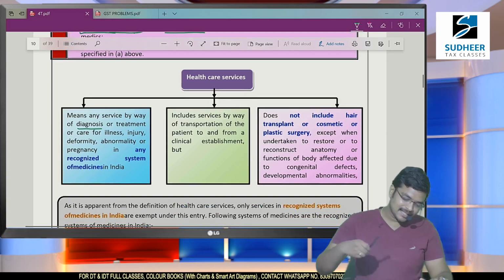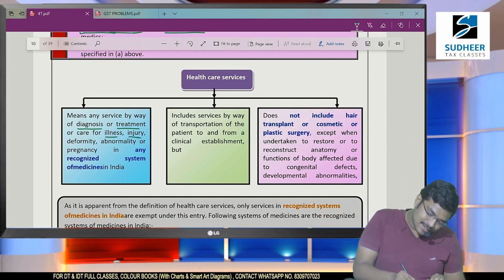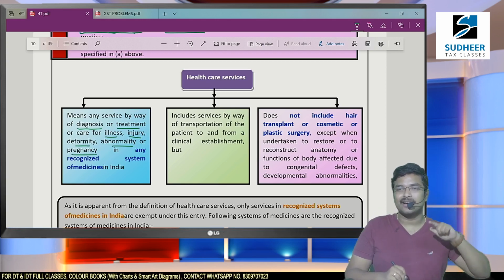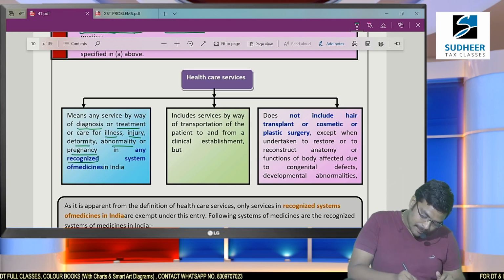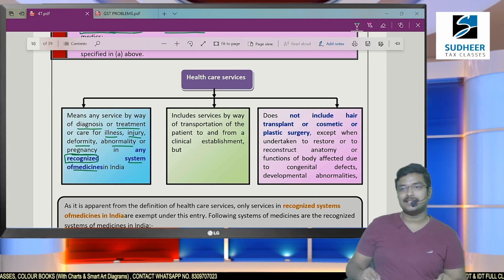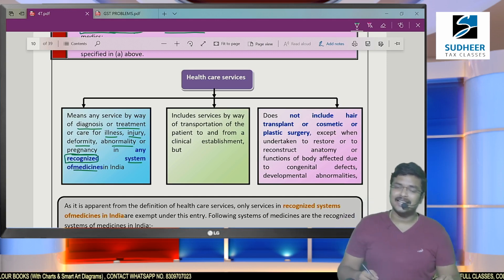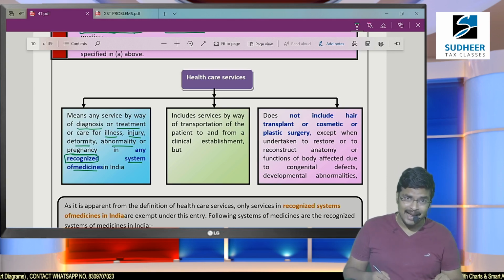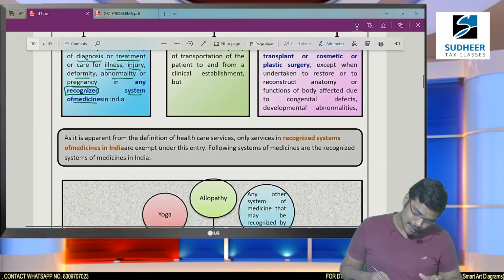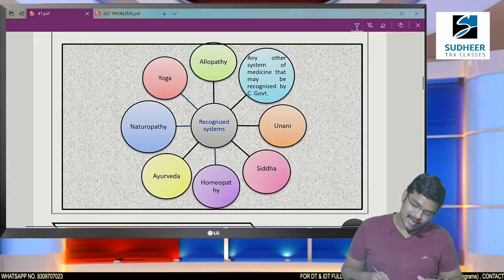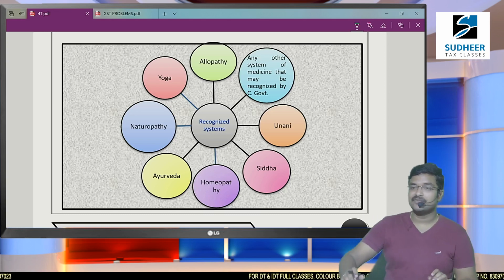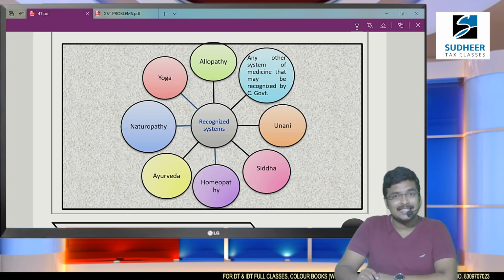So the healthcare service definition includes all types of treatment for illness, injury, deformity, abnormality or pregnancy. All the systems, all the types of treatment are included here, but it should be a recognized system of medicines. Only healthcare services of a recognized system of medicines are exempted. Sir, what do you mean by the term recognized system of medicines? That's what now we are going to discuss. Here I have given you a chart regarding various recognized systems in India. So only for these medicinal treatments, if they collect charges, those charges are exempted from GST.